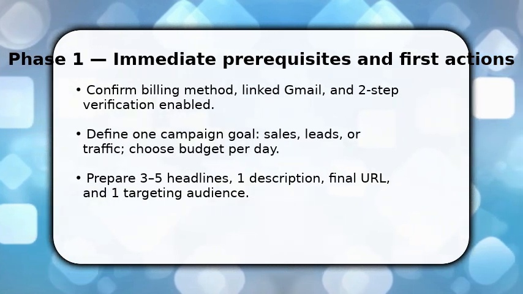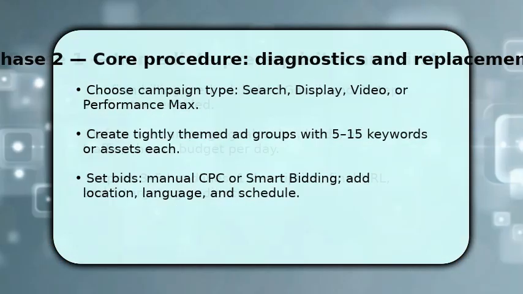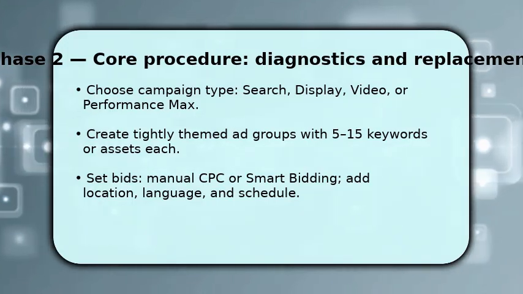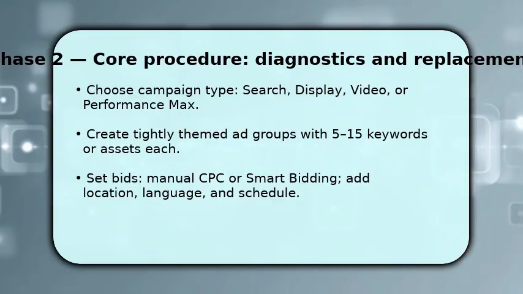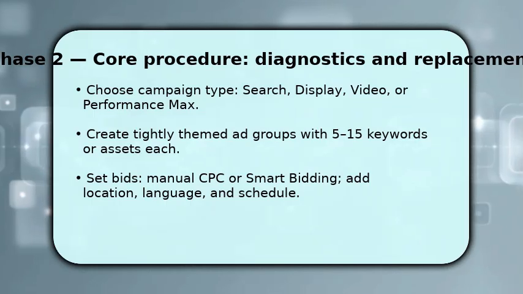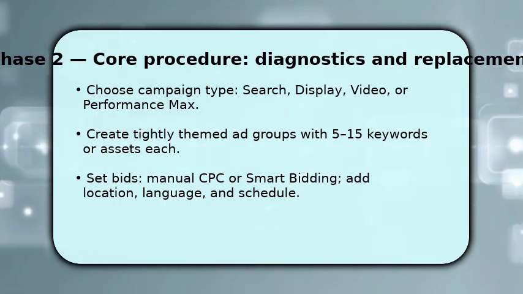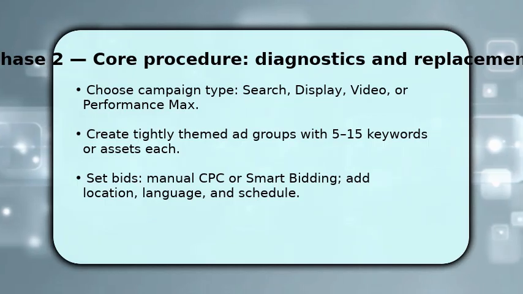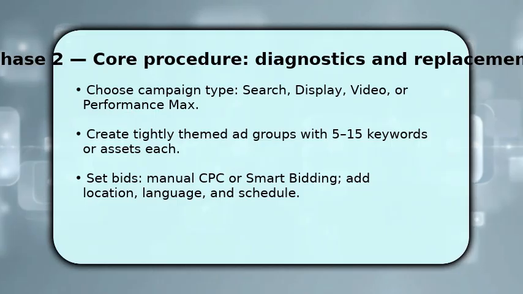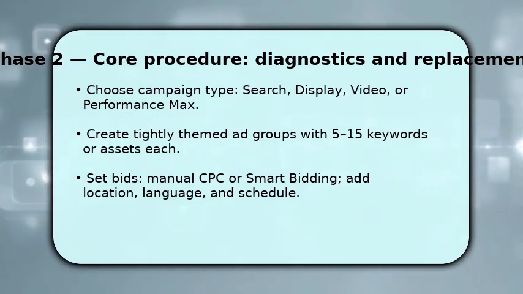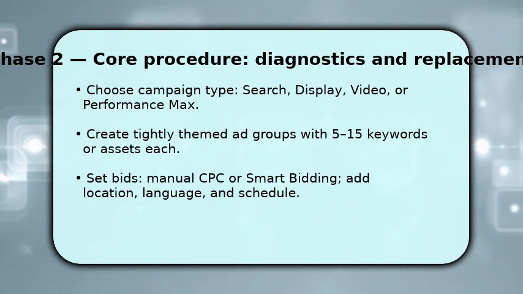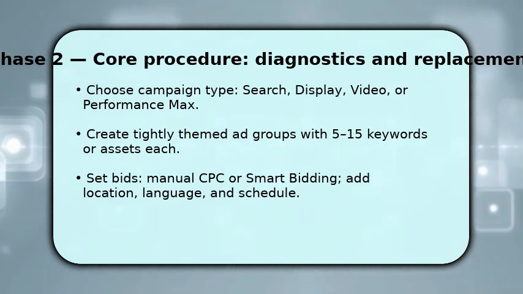Now you build structure. Pick the campaign type that matches your goal. Search for intent, display for awareness, video for engagement, or performance max for automation. Then create tightly themed ad groups. Each should hold 5-15 keywords or creative assets so Google can learn quickly. Once ad groups are set, choose bidding, manual CPC for control or smart bidding for conversions. Then refine targeting, locations, languages, ad schedule, and audience signals. Finally, attach your conversion action so bidding optimizes the right outcome.